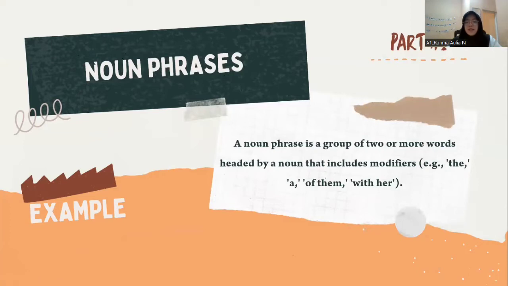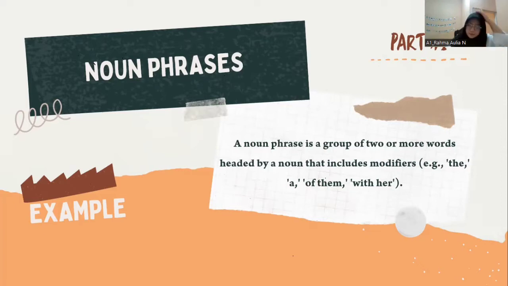So what are noun phrases? A noun phrase is a group of two or more words headed by a noun that includes modifiers, for example, "the", "I", or "them with her". A modifier can be a clause or a phrase that helps to modify the noun or pronoun. Modifiers are divided into two types: first, adjective modifiers, and second, adverb modifiers. Adjective modifiers are used to modify a noun or pronoun, and adverb modifiers are used to modify a verb.